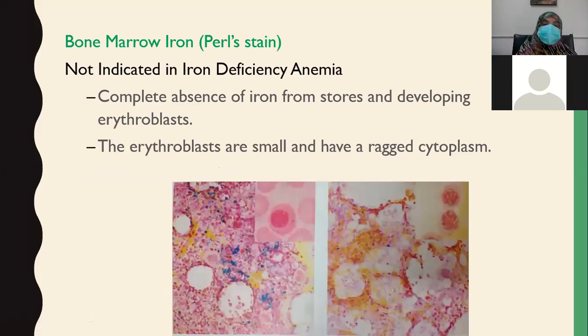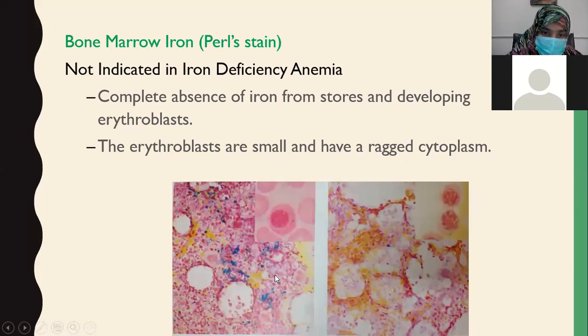So what will you see on bone marrow? Although bone marrow is not indicated in iron deficiency anemia, as it is an invasive procedure, even then, what will you find? What are the bone marrow findings? Iron can be seen only with Perls stain. On Perls stain, there is complete absence of iron from stores and developing erythroblasts. And the erythroblasts are small and have a ragged cytoplasm.